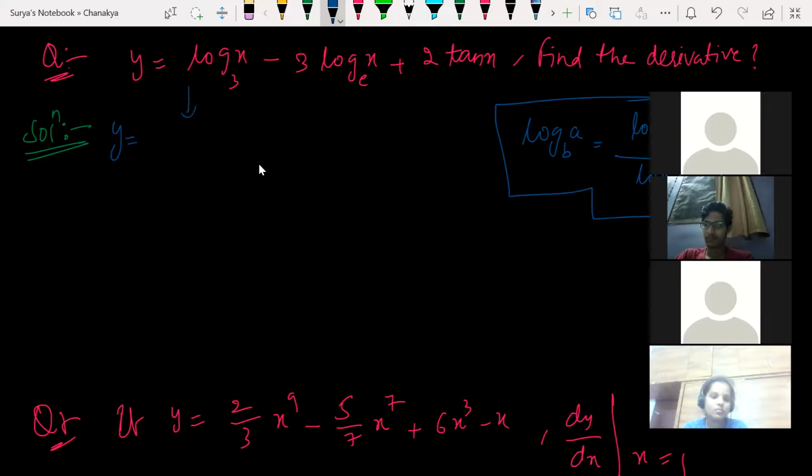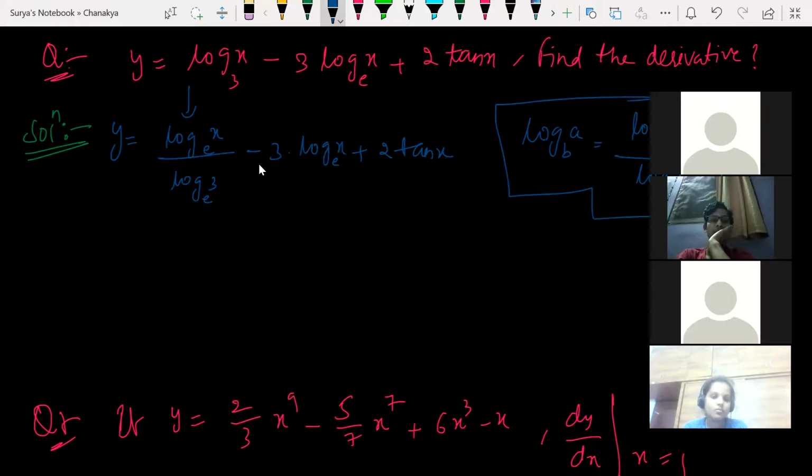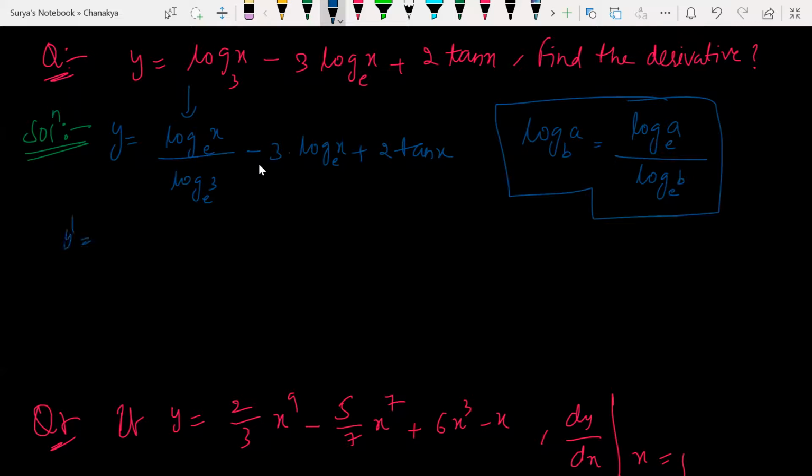Now first you convert the function. Log x base e divided by log 3 base e minus 3 into log x base e plus 2 times tan x. So now differentiation of this is y dash of this one. d by dx of log x is what? d by dx of log x is what? 1 by x into, I'm just writing d. Then now you can find it out.